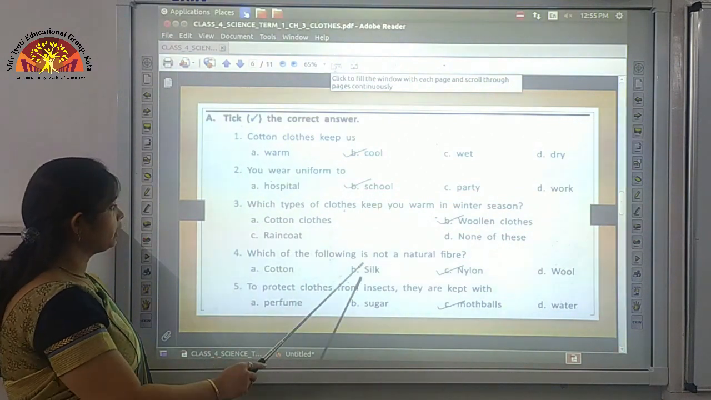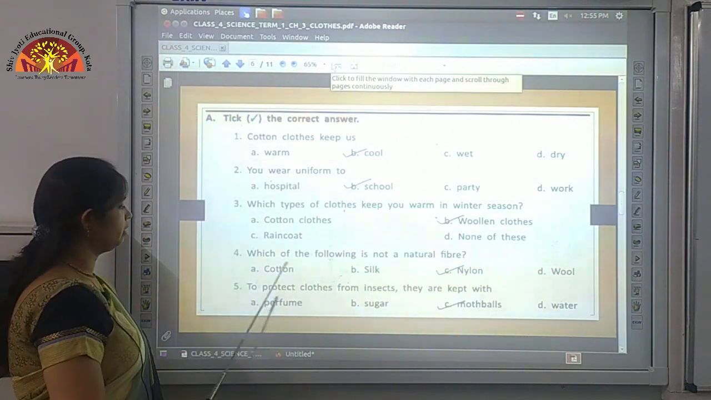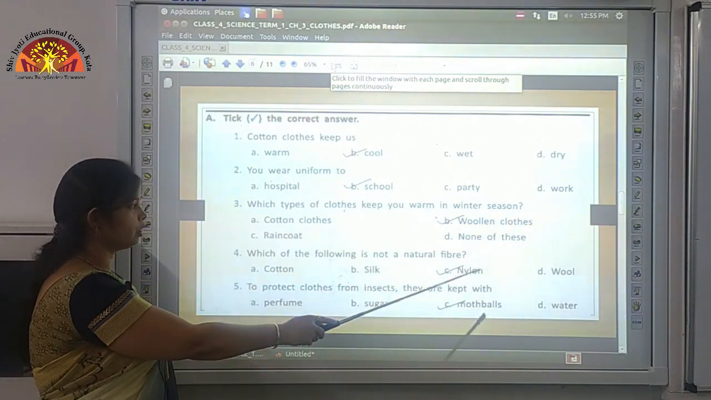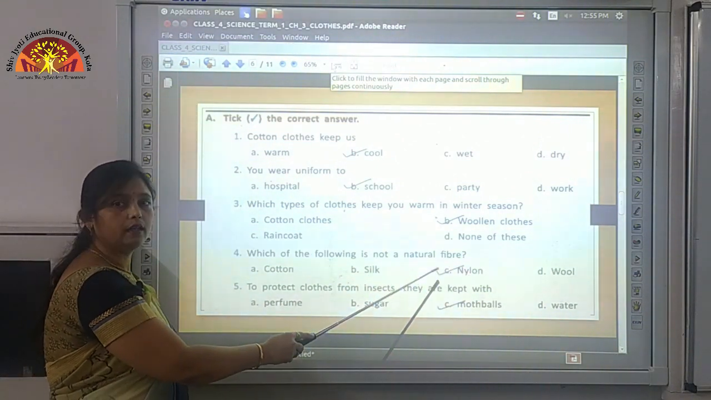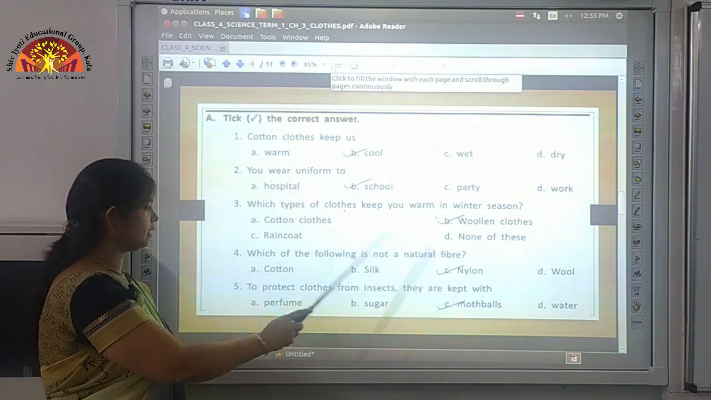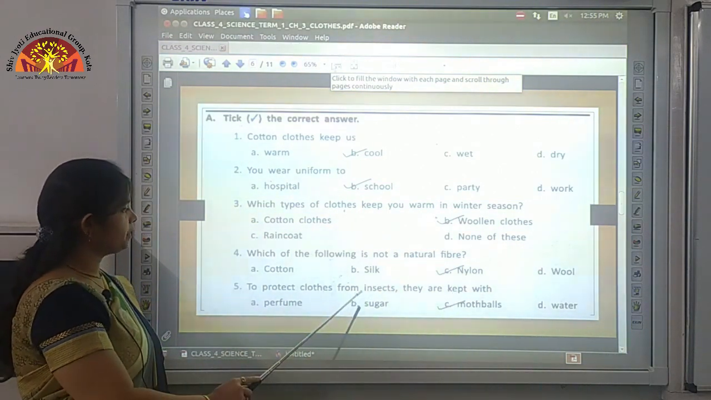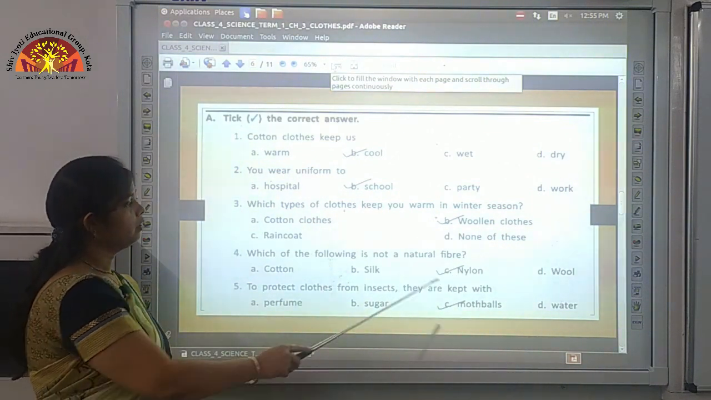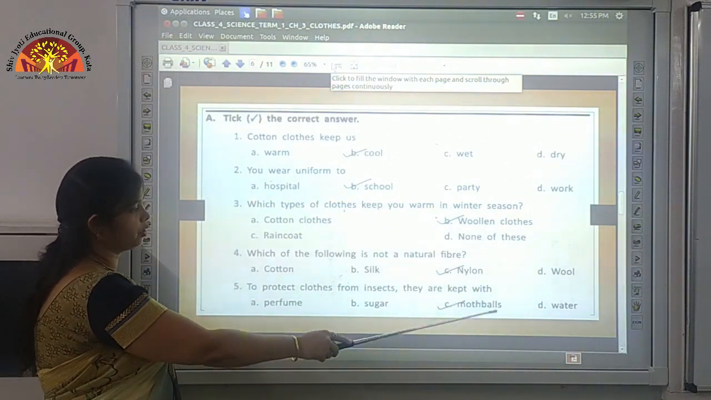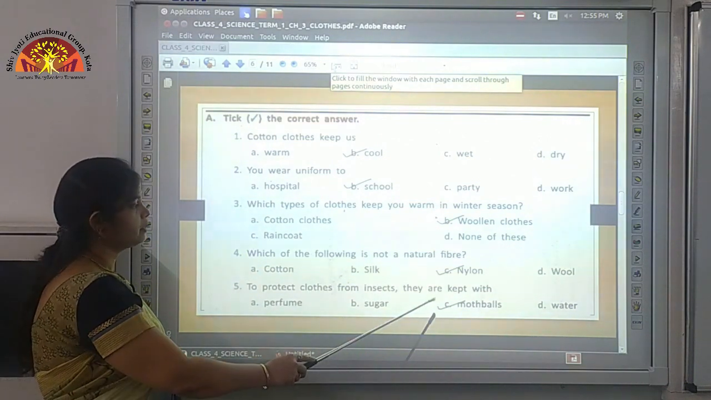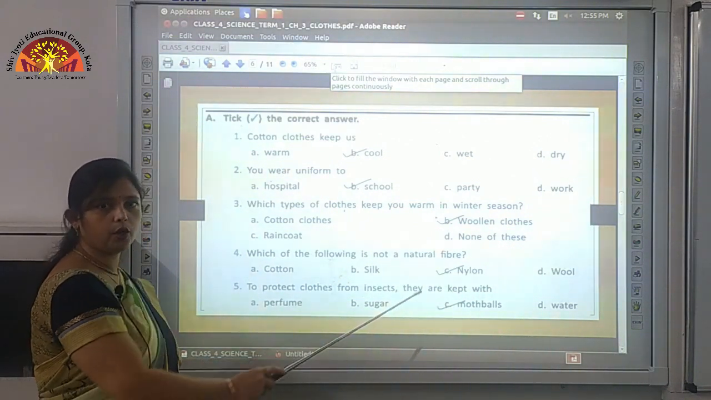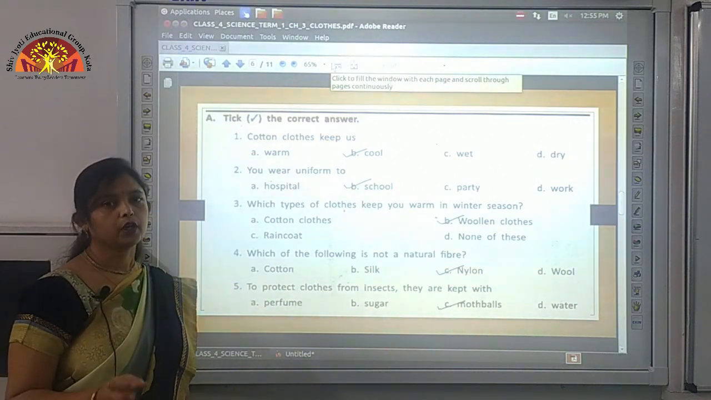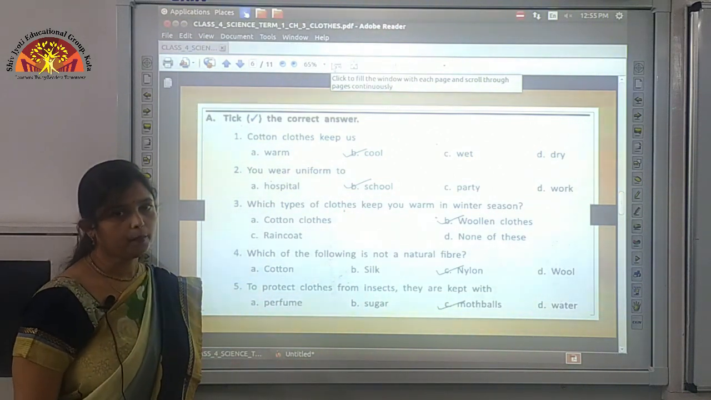Then which of the following is not a natural fiber? Here A. cotton, B. silk, C. nylon and D. wool. So the correct answer over here is C. nylon. So we put a tick mark on C. To protect clothes from insects, they are kept with A. perfume, B. sugar, C. mothballs and D. water. So the correct answer here is C, that is mothballs. Mothballs are disinfectants. So they are kept with the clothes to protect them from insects.